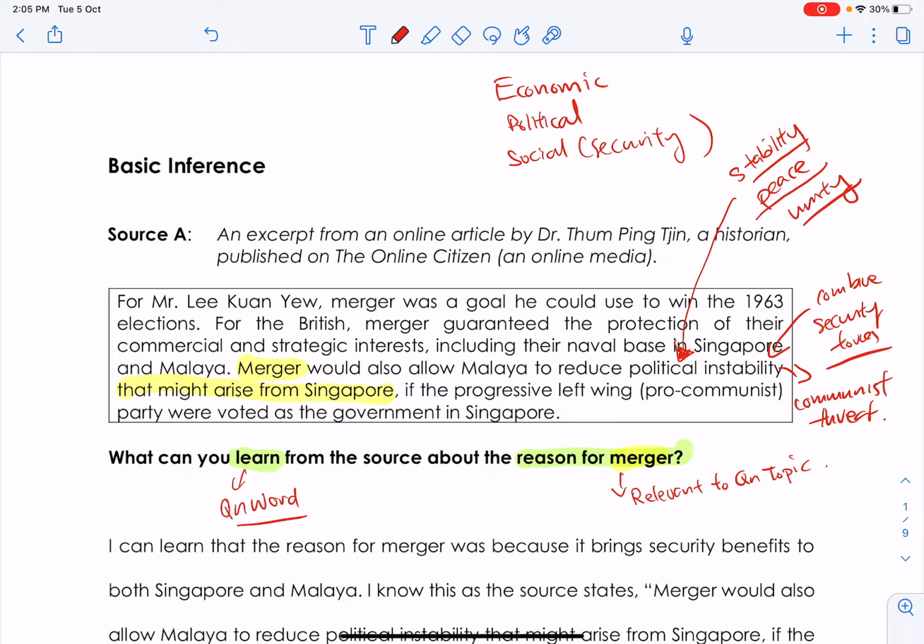All right. So it's largely talking about security, right? This line here, merger will allow Malaya to reduce political instability. So there I have my main inference, which is one short word or one short phrase, please. In this case, it will be for security reasons.